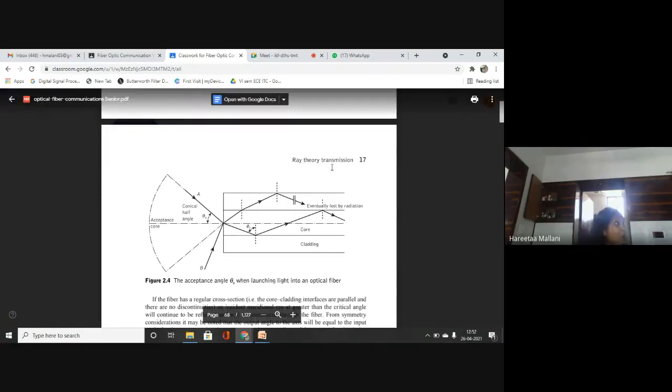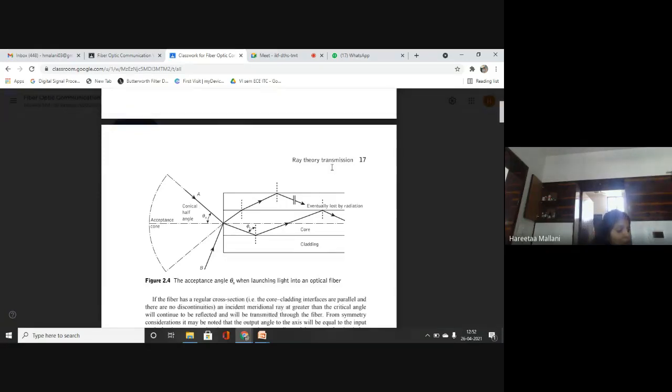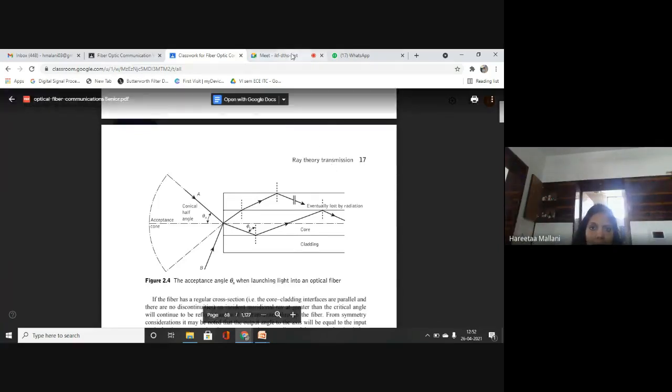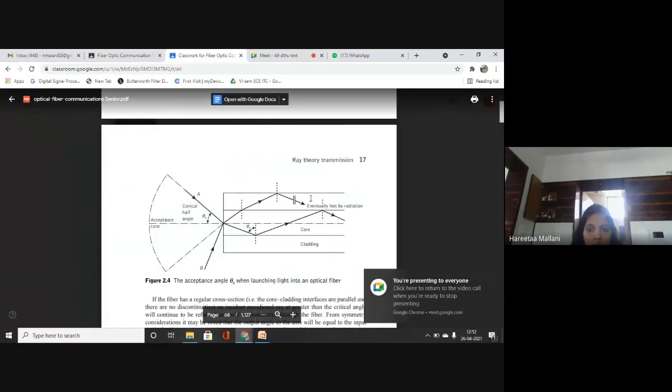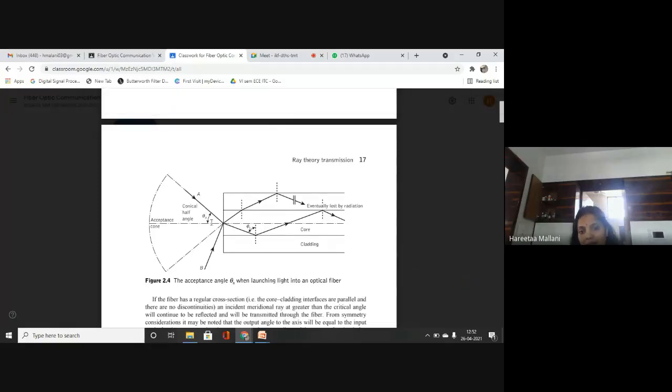Anything you want to ask? Is it clear? So this is my acceptance angle. The acceptance cone is generated. This is the conical half angle, theta A. Theta A will produce phi c, and the core clad interface angle will be generated properly so that total internal reflection will take place.